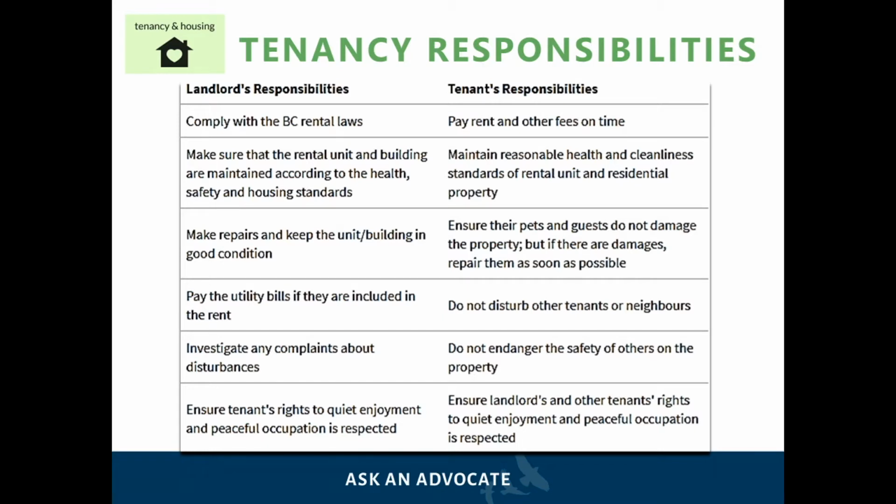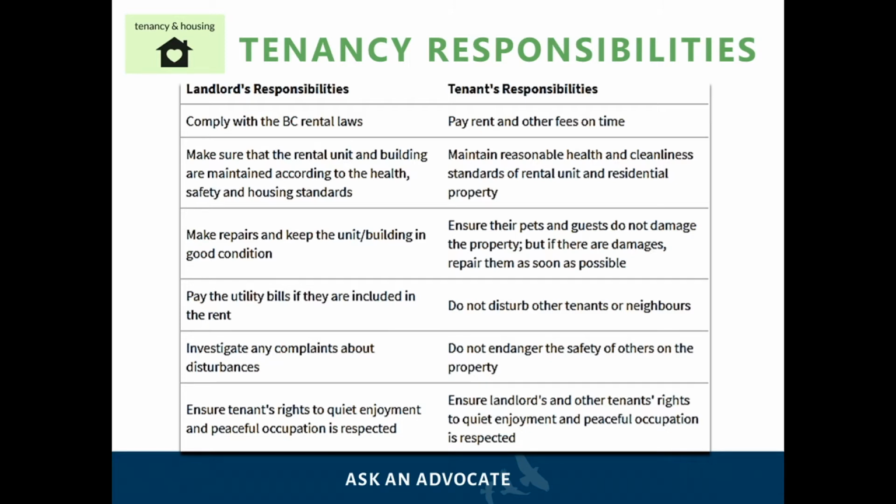There are multiple responsibilities that each party must follow when in a tenancy agreement, and some of these are as follows. So, the landlord must comply with BC rental laws, and the tenant must pay rent and fees on time. The landlord must make sure that the rental unit and building are maintained according to the health, safety, and housing standards. In return, the tenant must also maintain reasonable health and cleanliness standards of the unit. The landlord must make repairs and keep the unit or building in good condition, and in return, the tenant must ensure that their pets and guests do not damage the property.